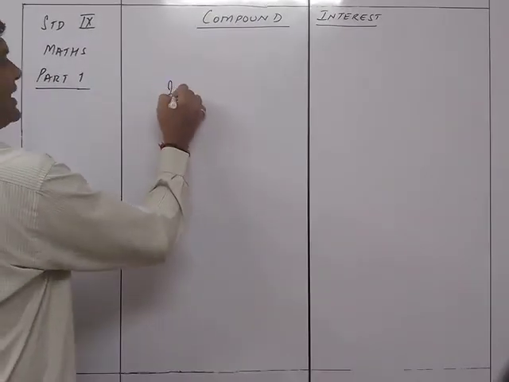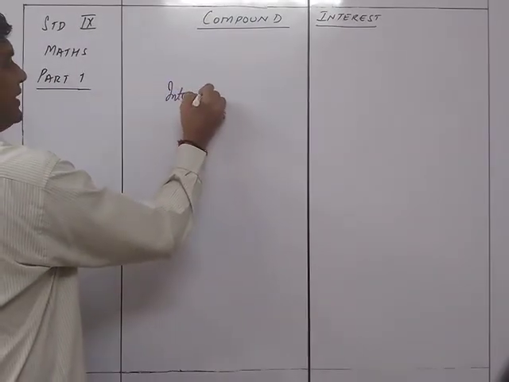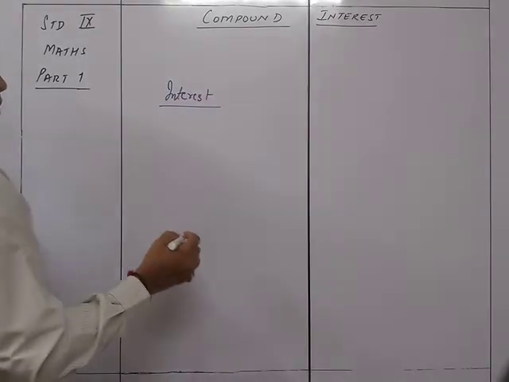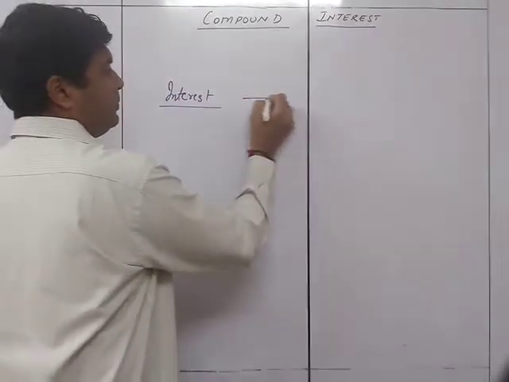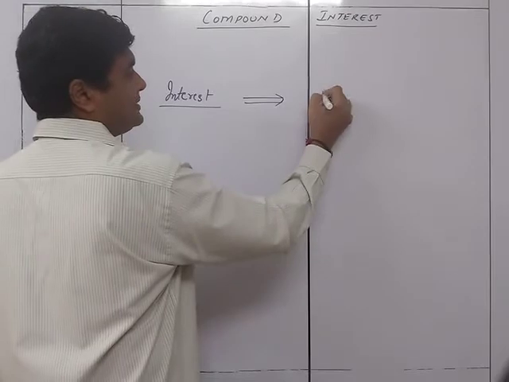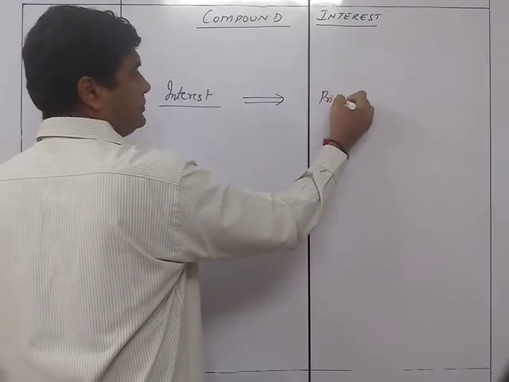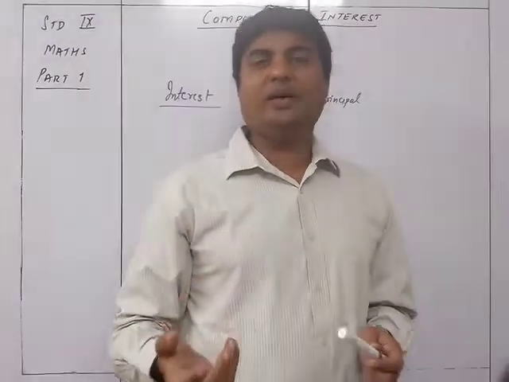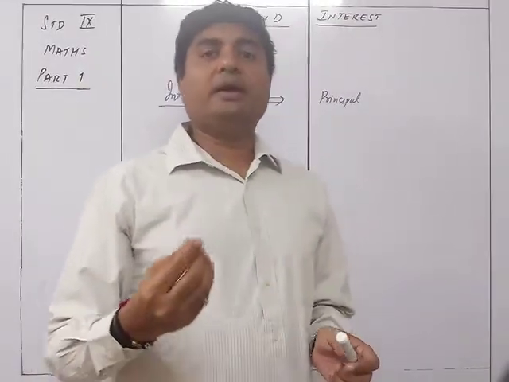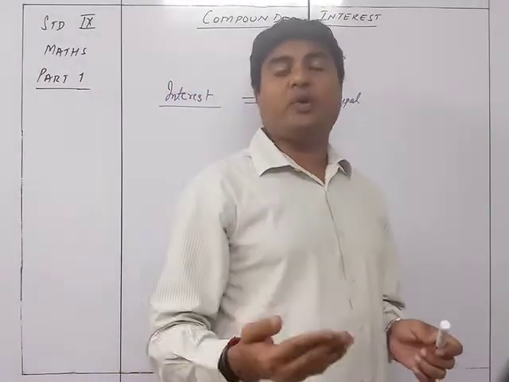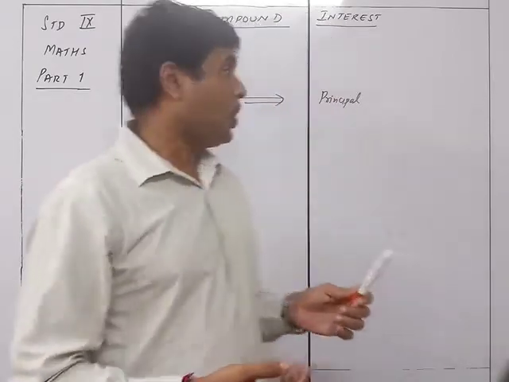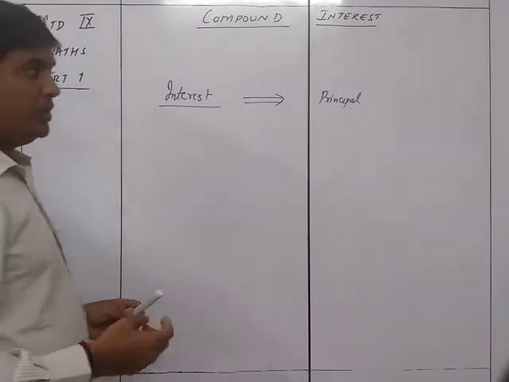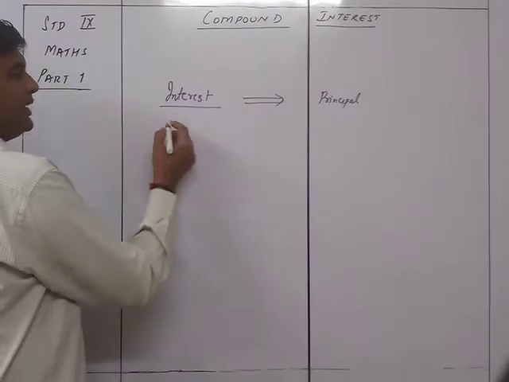So interest is the additional money you are going to get on your deposit, and the deposit is called the principal. So the principal is what you invest, and the earnings you get on the principal are called the interest. So we have learned that there are two types of interest.